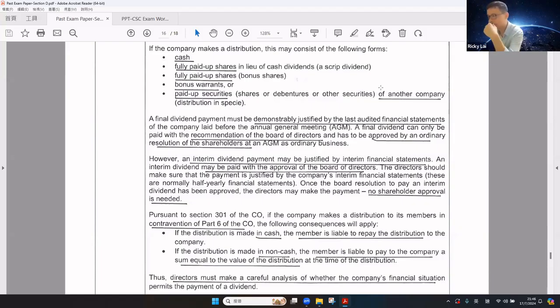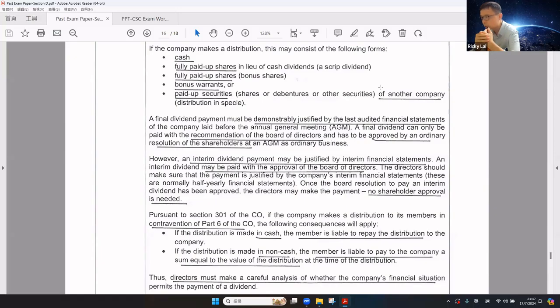However, the interim dividend payment may be justified by interim financial results, and interim dividend may be paid with the approval of the board of directors. The director should make sure that the payment is justified by the company's interim financial results.